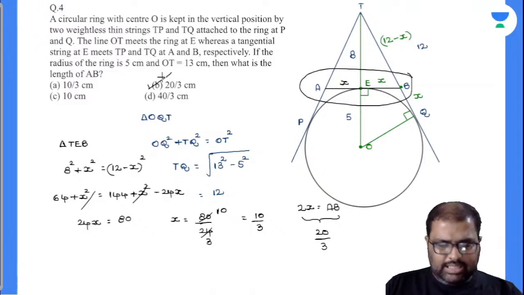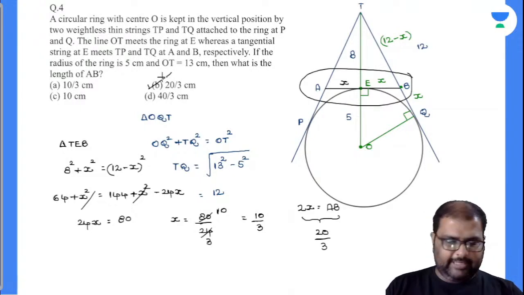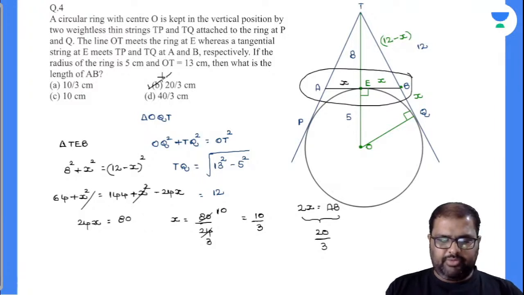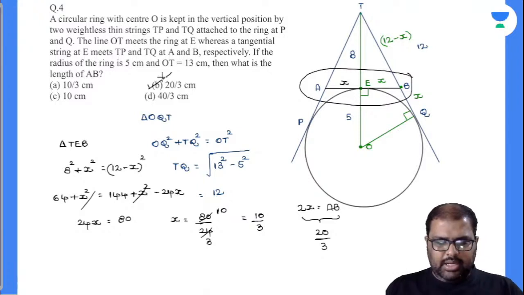So in this entire scenario, those who can draw the diagram. In the recent CAT examinations, right, 2020, 19, 18, they are not giving you diagrams. You have to draw your own diagram and then solve it. So these types of questions are becoming so famous. This is a question asked in one test series, some 2019, I think. I got that question from there. Done. Very good. Let's come to the next one.